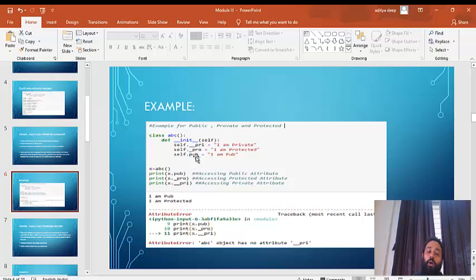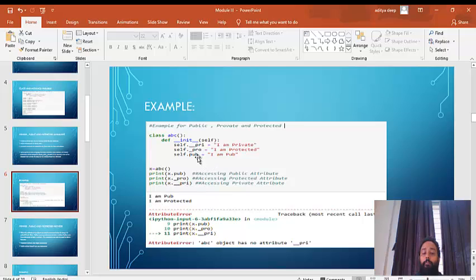I've created an object, x is equal to ABC, and now using that x, since the object can go and fetch the attributes of that particular class, same thing I'm doing here. I'm trying to fetch x dot pub, accessing the public attribute, and you can see "I am public" got printed here. Print x dot underscore protected. So "I am protected" also got printed here.